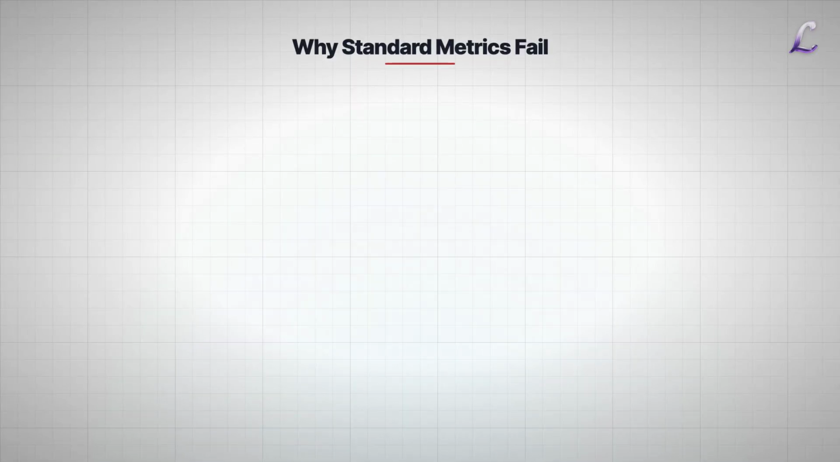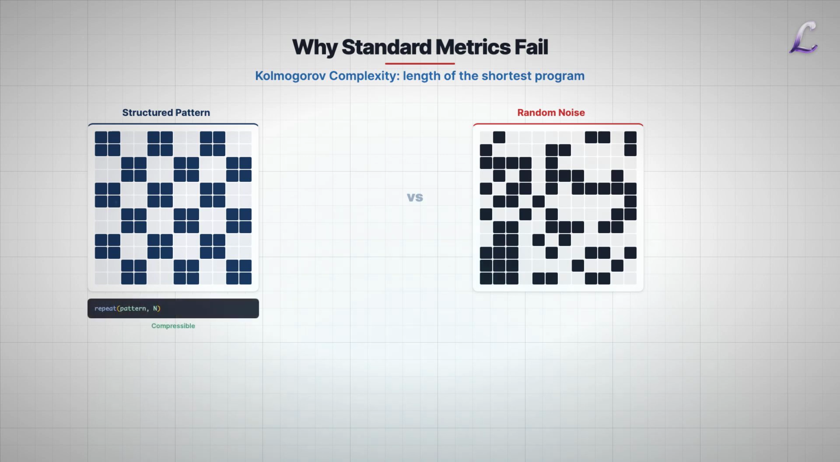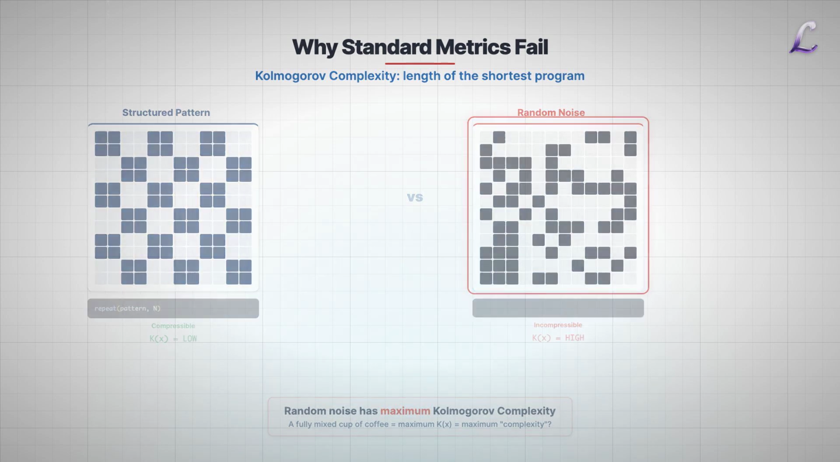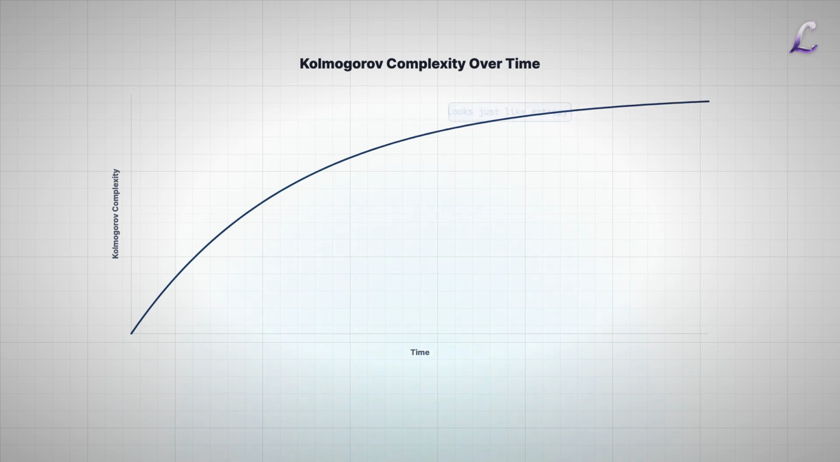You might think we can just measure the information content. In computer science, we use Kolmogorov complexity, the length of the shortest program required to output a system state. But here is the trap. The most complex thing in the universe, mathematically, is a container of random gas. Why? Because it is incompressible. You have to list the coordinate of every single particle. That means a fully mixed, boring cup of coffee has maximum Kolmogorov complexity. If we used this metric, complexity would look exactly like entropy. It fails because it cannot distinguish between structure and noise.